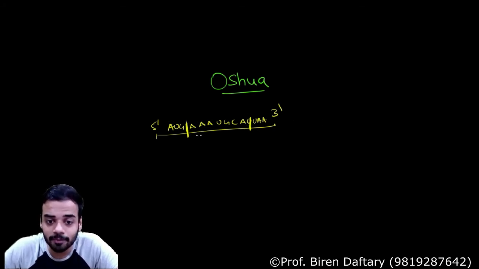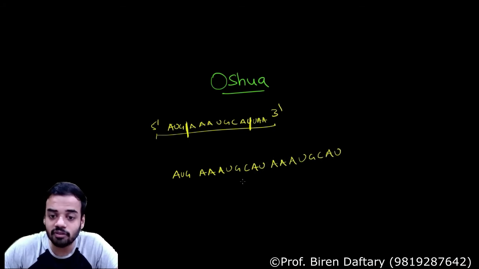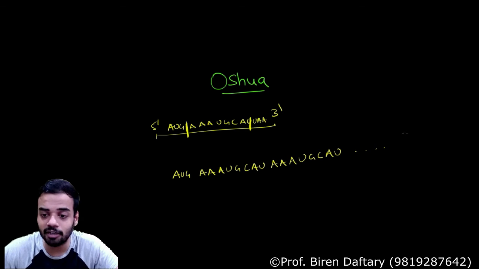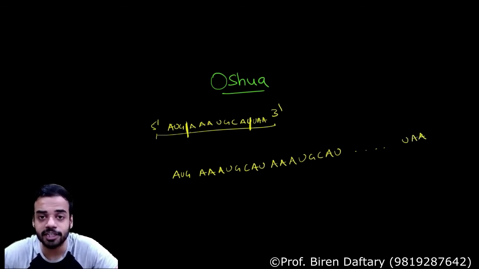So the sequence will become like this: AUG, then AUGCAU, then again this sequence will repeat, AAAUGCAU. This will repeat thousands of times, and in the end there will be a stop codon. So how are these sequences multiplying?